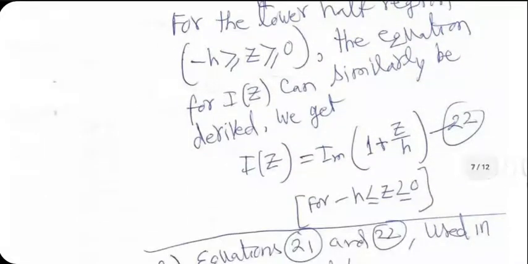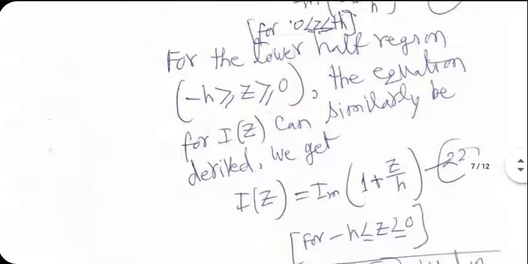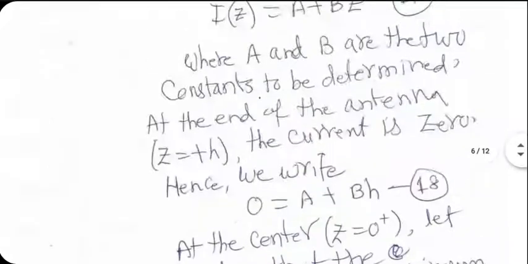Maybe I could have used I1 and I2 instead of saying I in both cases, but I'm definitely mentioning the ranges, so you should not be confused. For the upper half, Z is between 0 and H. For the lower half, Z is between minus H and 0. Now I plug these two formulas back in the formula for Az.